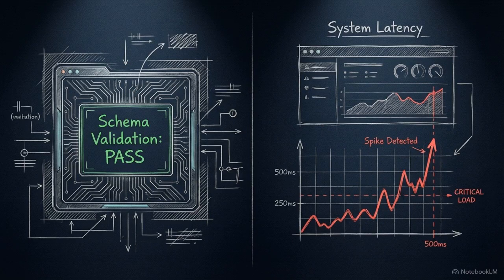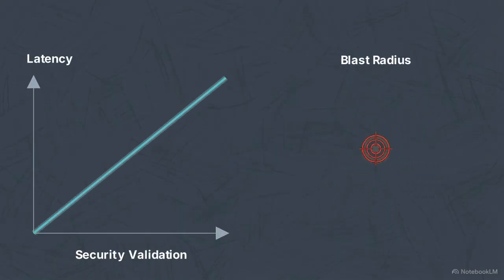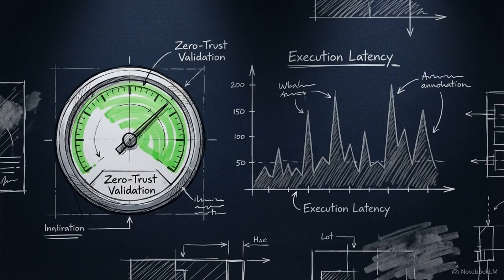A common counterargument is that mandatory schema validation and runtime policy checks for every tool call add significant latency. This creates an architectural choice between speed and the blast radius of a failure. Builders have to decide if a zero-trust execution layer is worth the processing overhead in a production environment.